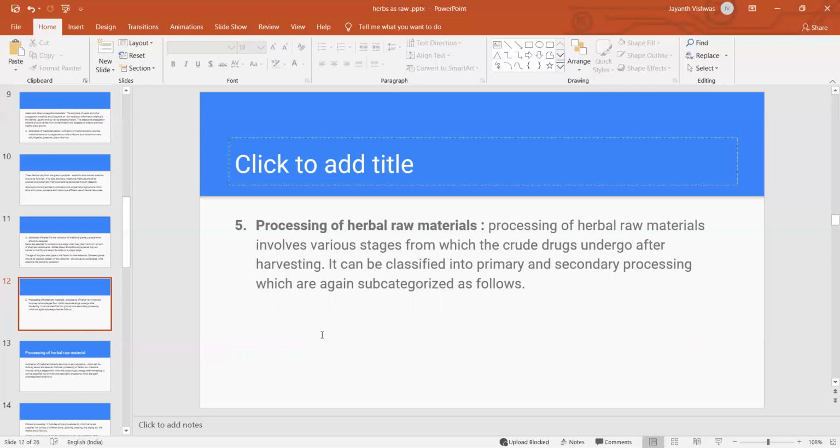We can collect bark in the spring or summer season, especially when the cambium present in the bark is active. That time only we go for the collection of the bark. For example, cinchona is a bark-containing drug. We can collect cinchona bark by coppicing or uprooting methods, and wild cherry bark can be collected in autumn. These are some examples of collection of herbal raw materials.